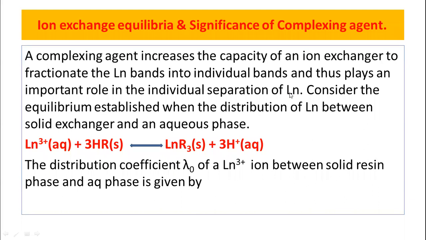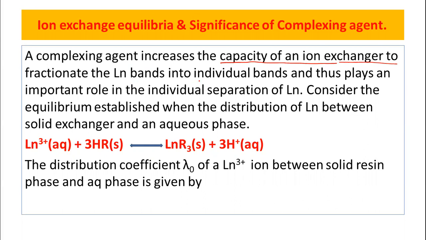In the previous lecture, we discussed how the lanthanum ions are separated from each other. Now, what is the role of the complexing agent in the separation of the lanthanum? As we know, the complexing agent plays a vital role in the separation of the lanthanum. But how? A complexing agent increases the capacity of the ion exchanger resin column, that is the cation exchanger resin column, to fractionate the lanthanum